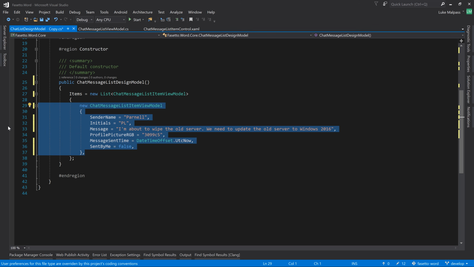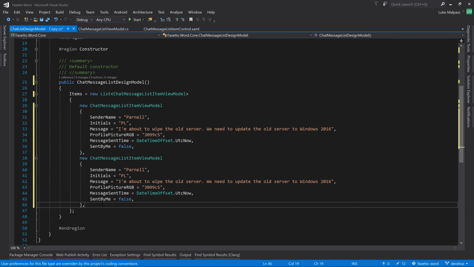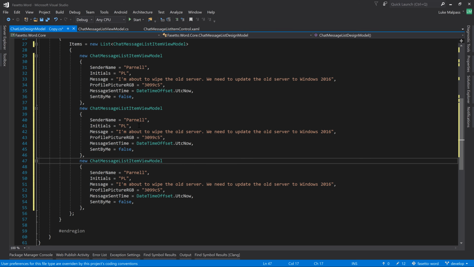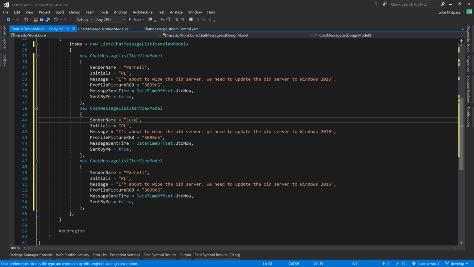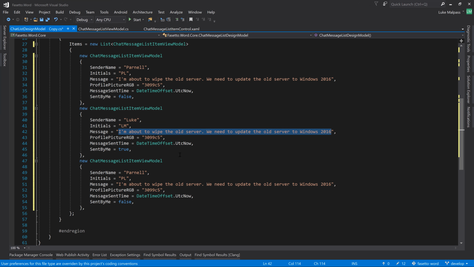Copy and paste that. And we've got 3 messages in this mock-up UI, so I'll have 3 here. The second one is sent by the signed in user, and I say, let me know when you manage to spin up the new Windows 2016 server.